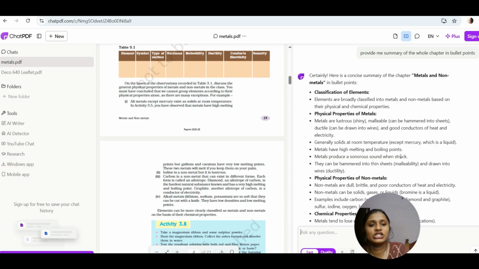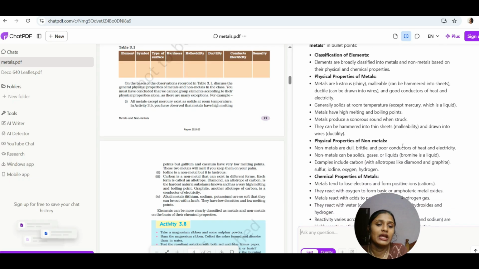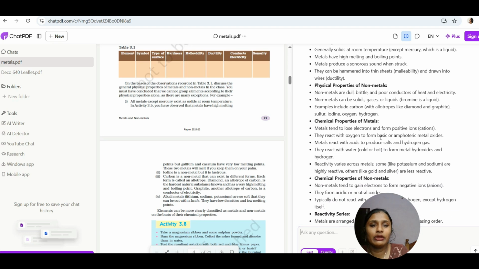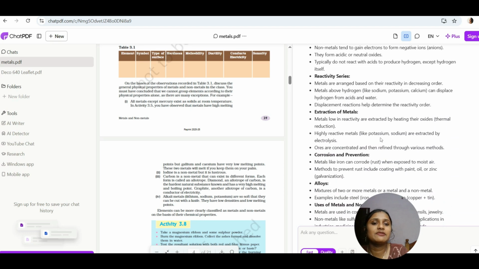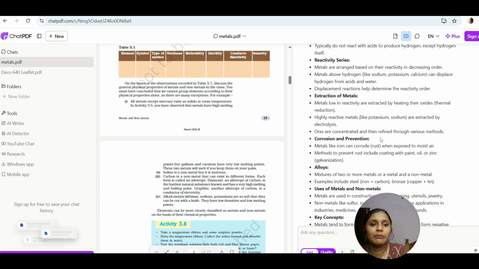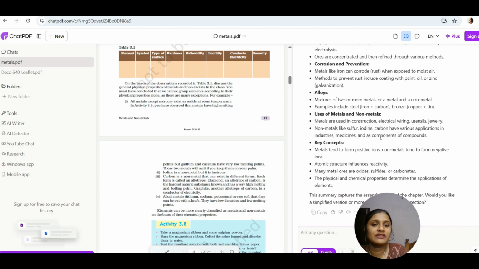As a teacher, if we go through all this, that's enough. For students also, at the last moment, as a revision, they can take the same. The topics are mentioned, and the main points related to each topic are given as points in the summary. So we can use it as a revision aid also.